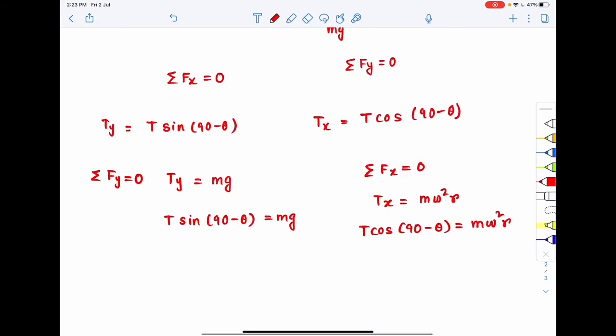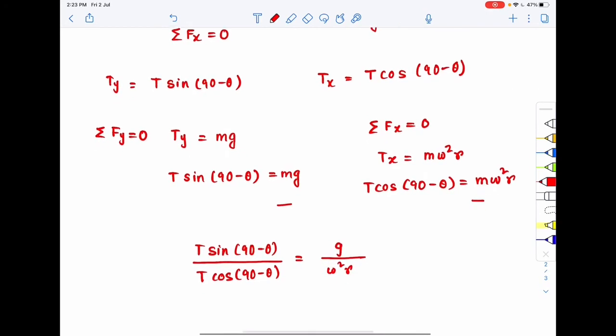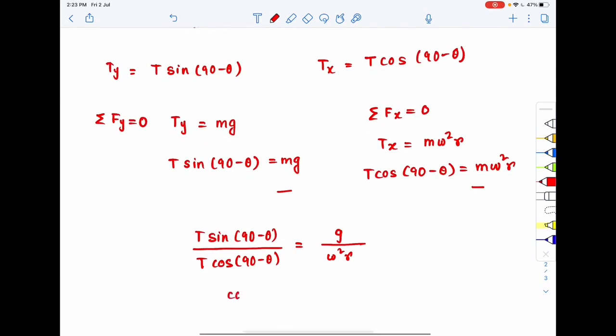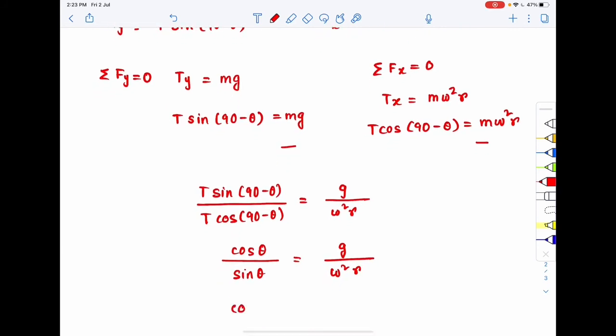Okay, so if I divide these two equations, T sine 90 minus theta divided by T cos 90 minus theta should be equal to g by omega square r. What is sine 90 minus theta? It is cos theta. And cos 90 minus theta is sine theta. So cot theta comes out to be g by omega square r.